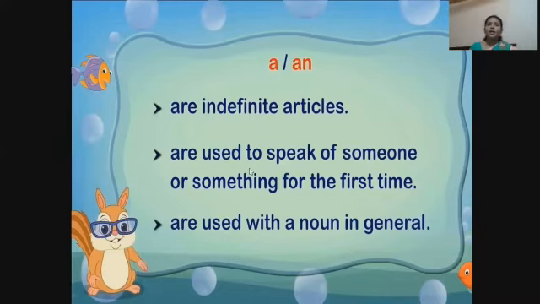Next, a or an are used before singular common nouns. A or an are indefinite articles. A or an are used to speak of someone or something for the first time. A and an are used with a noun in general.